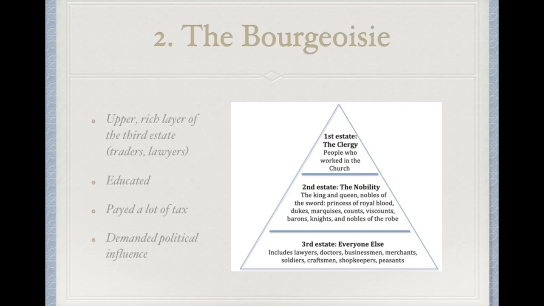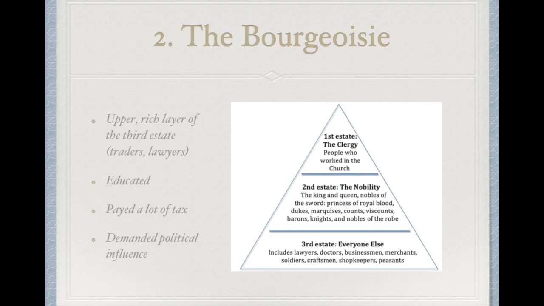And that rich third estate wanted the same thing. In America, they said no taxation without representation, and that means they didn't want to pay taxes anymore to the English government if they couldn't have anything to say in their own government. And that's actually the same thing that the bourgeoisie wants. They don't want to pay taxes anymore if they don't get representation, if they don't get political influence.